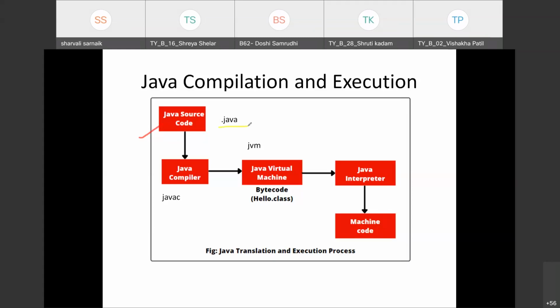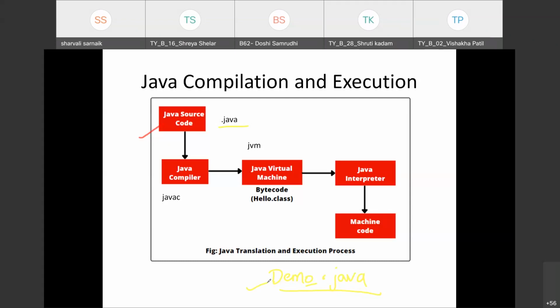For example, I have one program, and I have named it demo. Then I will save this program as demo.java, because this demo.java is my source file, or source code. So in Java programming, we store our source code in the form of program name dot java. For example, demo.java. Next, we have a Java compiler.